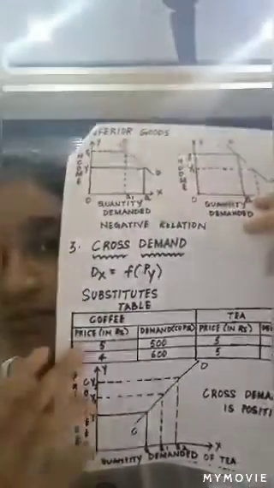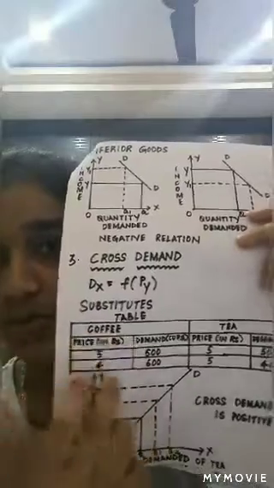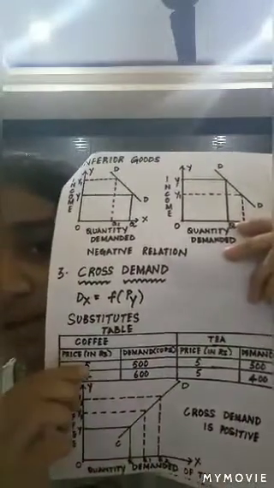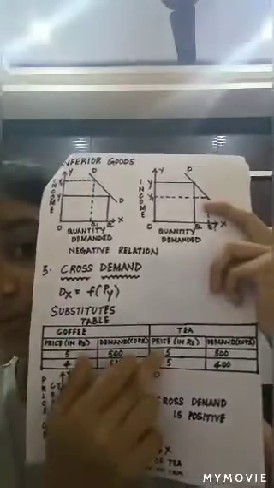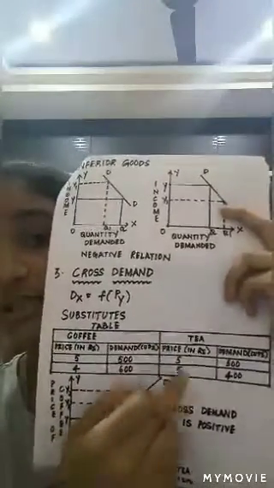Now let us learn about substitutes first. As discussed earlier in determinants of demand, I have told you that the substitutes share a positive relationship between the price and quantity demanded. So what is the reason for that? Here, if you look at this table, we have taken the price and the demand for coffee and the price and demand for tea. Here, when the price of coffee fell from 5 to 4, we can see that there is an increase in demand. But here you can find that though the price of tea is constant, there is a decrease in demand for tea. So what is the reason for this?